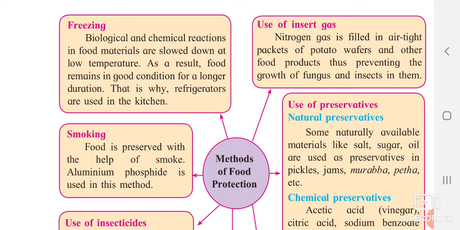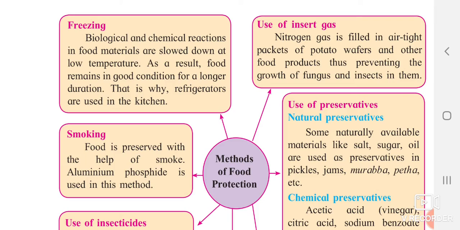As soon as you remove the food to normal temperature, the microorganism growth will start again. So the freezer, for a temporary time, controls the growth of microorganisms. Why? Because microorganisms cannot grow in two extreme conditions, extreme hot and extreme cold. So freezing is one of the methods for protecting food.